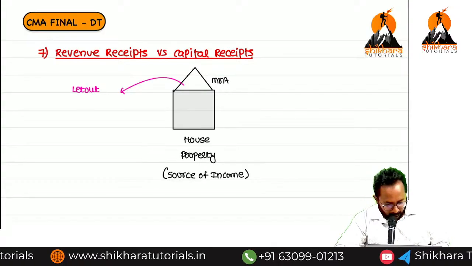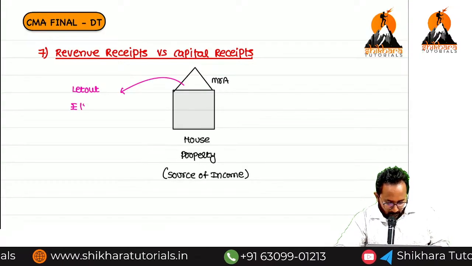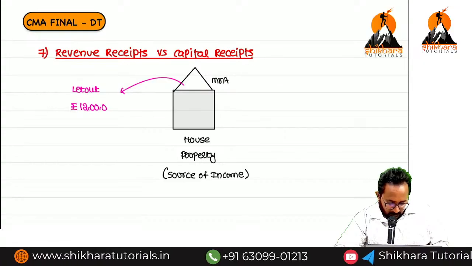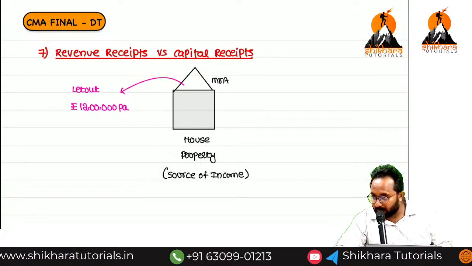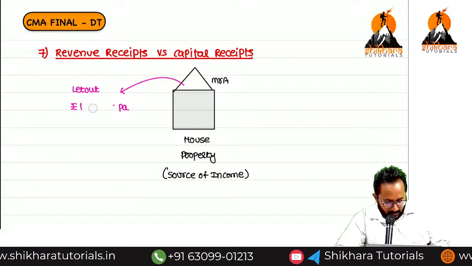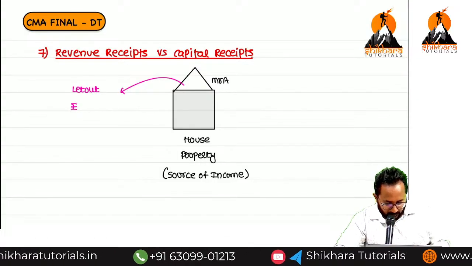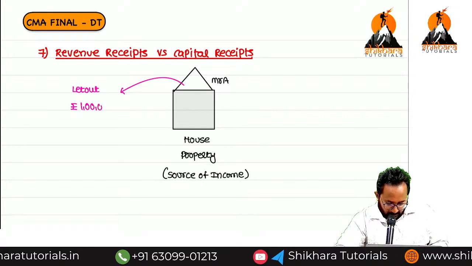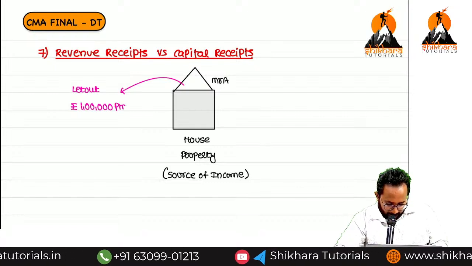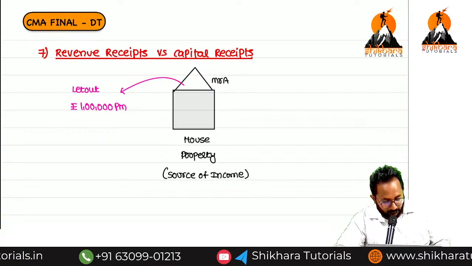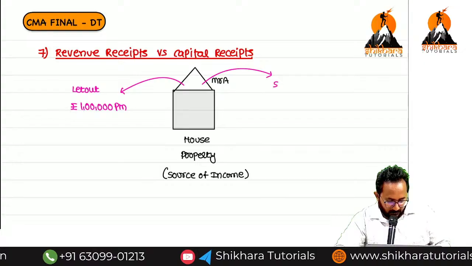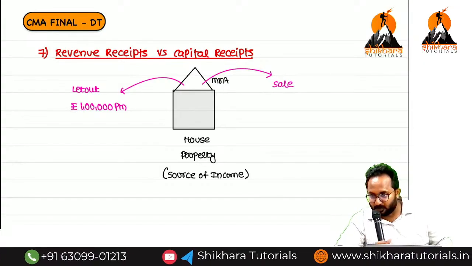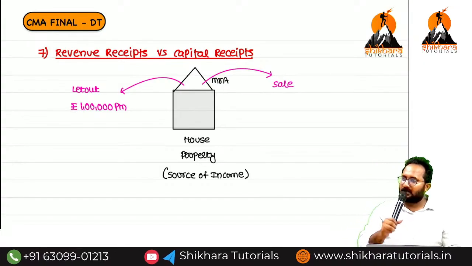Suppose, for example, 12 lakh per annum we got, every month 1 lakh per month. Okay, 12 lakh per annum. Instead of that, I want to write it down from a monthly point of view. So now, if you are in the position of Mr. A, definitely you will do a sale, because you want one-time income.